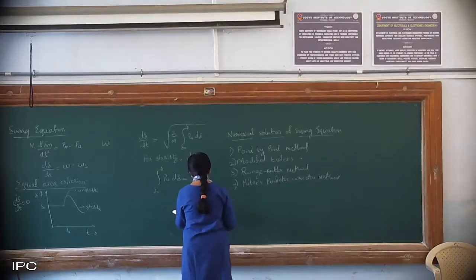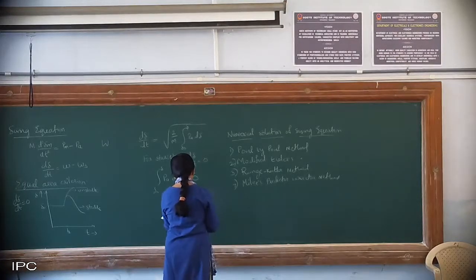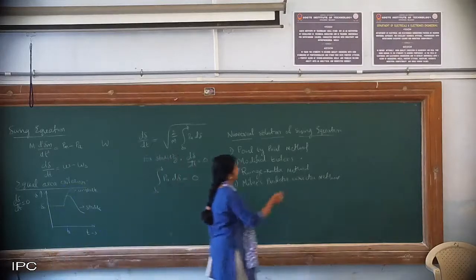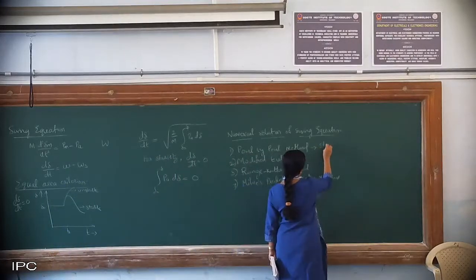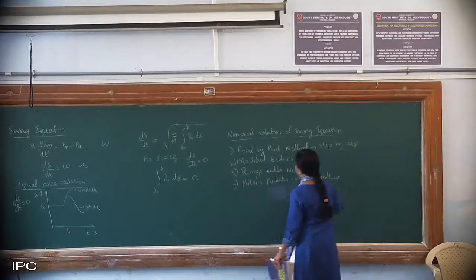So all are using the discretization of the variables. Then we'll start with the first one. This method is also known as the step by step method. Point by point or step by step method.